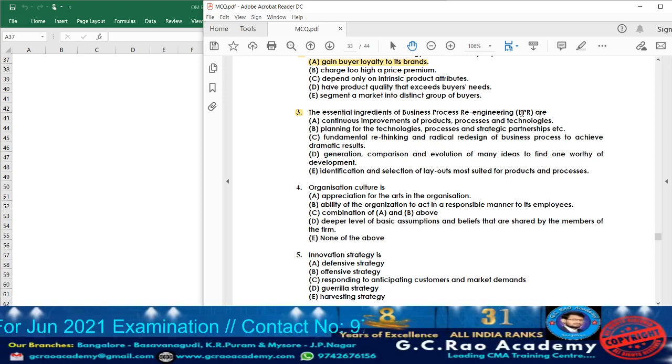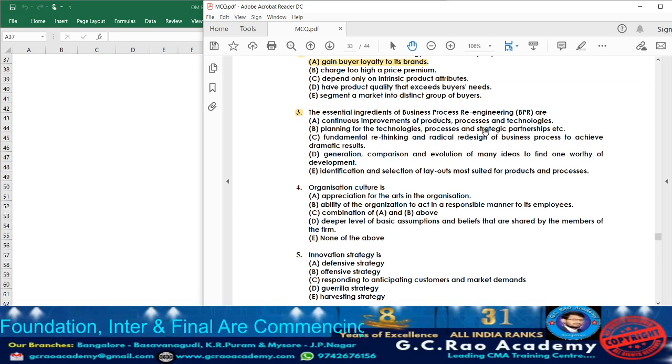In business process re-engineering, what they are going to do? They are going to perform the redesign of important business processes so as to achieve the improvement in productivity or the cycle time or in quality. To improve all those processes, usually that redesigning will be done, that we are going to call it as business process re-engineering. Now what they're telling, essential ingredients means what should be present in business process to attain the business process re-engineering, they are asking. Point number A, what they are telling, continuous improvement of products, process and technologies.